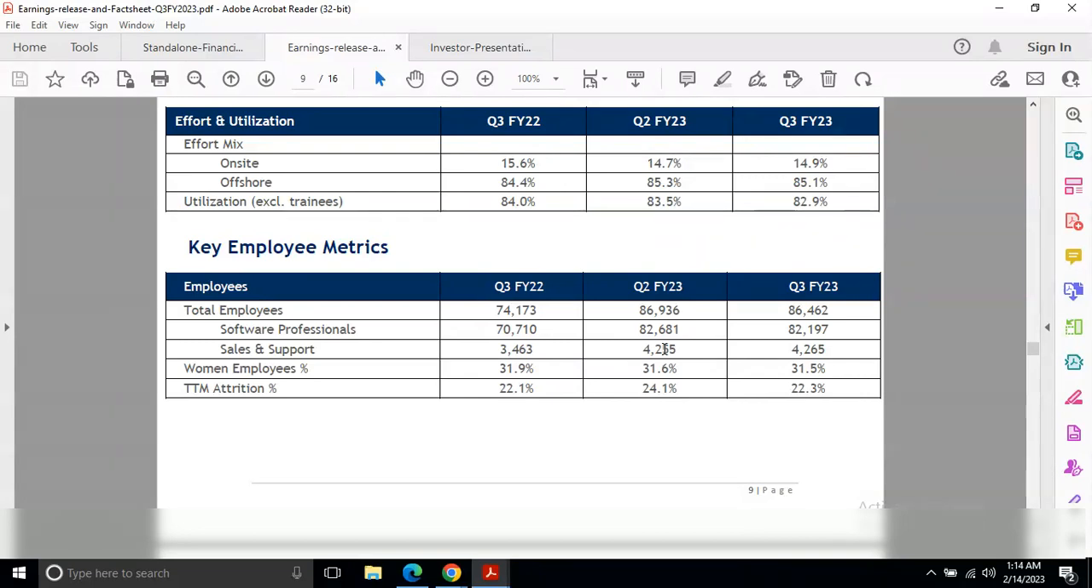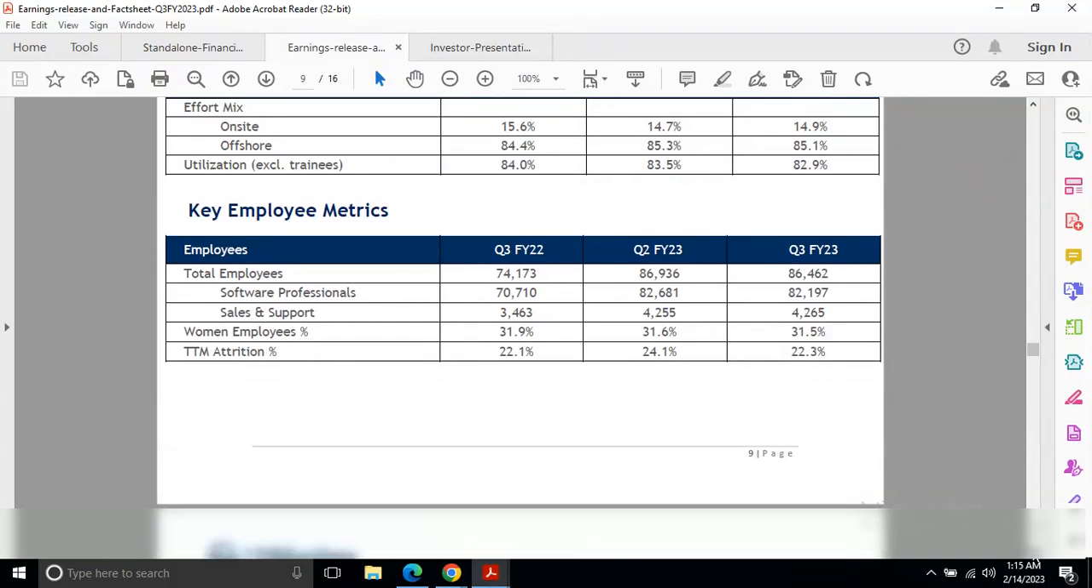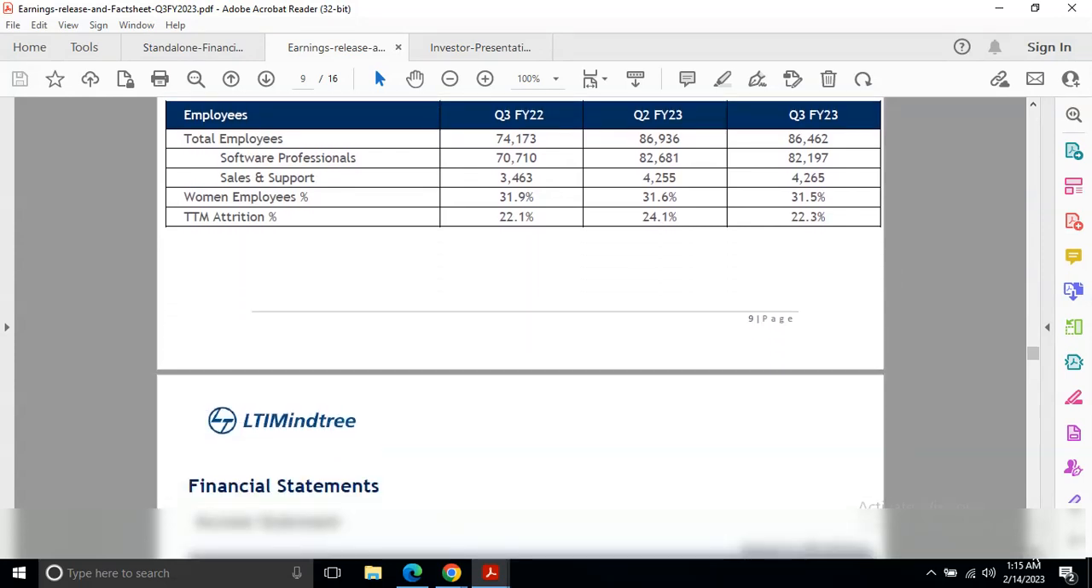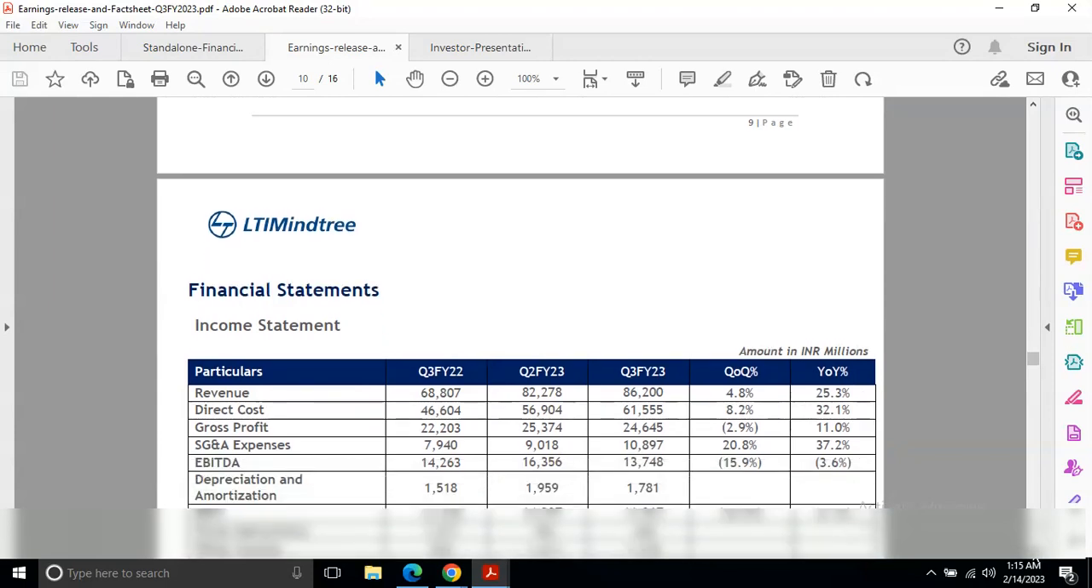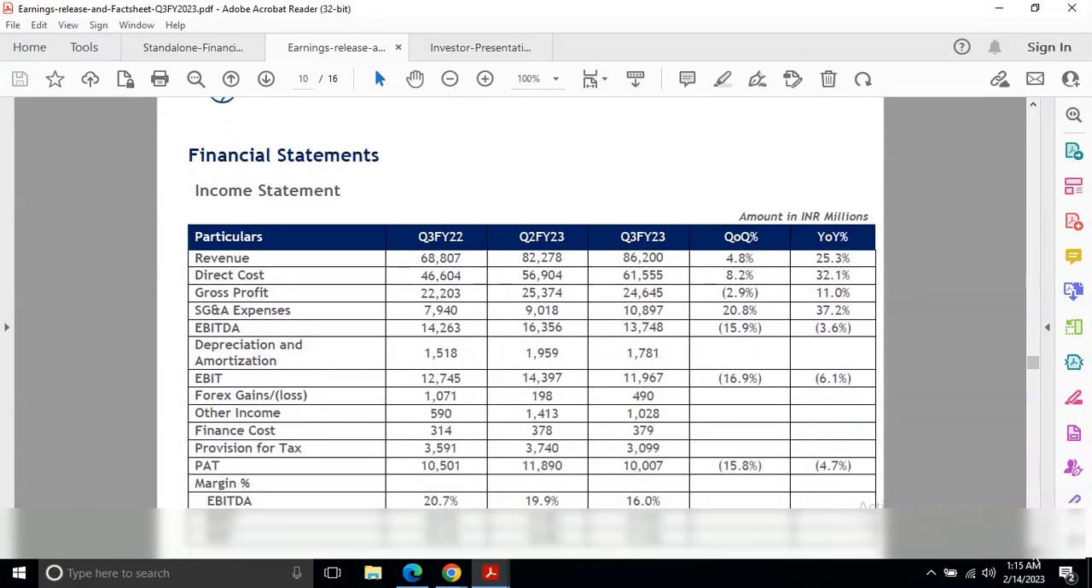And the attrition, which is the main concern of an IT company. In quarter 3 of financial year 22 it was 22.1%. In the last quarter it was 24.1%, now it has come down to 22.3%. So we can see attrition is also coming down. And the employee headcount seems stable, there is a decrease of 100 to 200, so we can consider there is not much change in employee headcount.